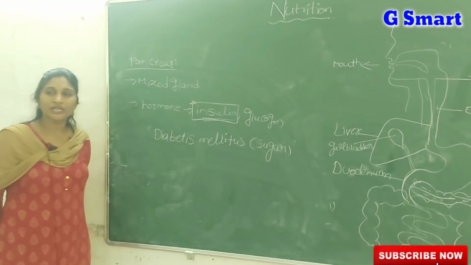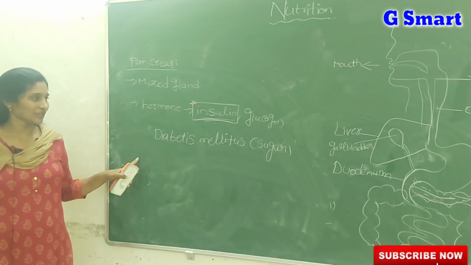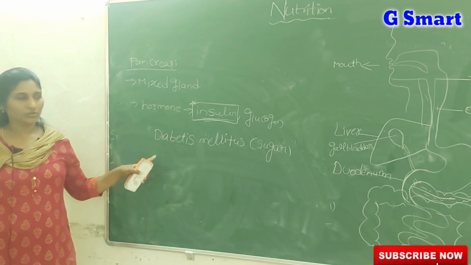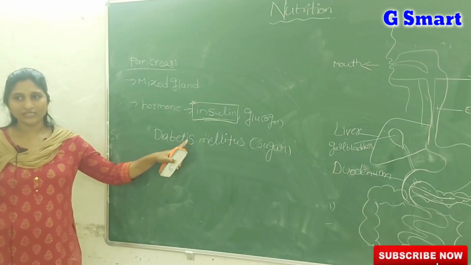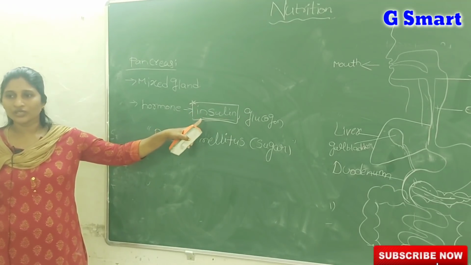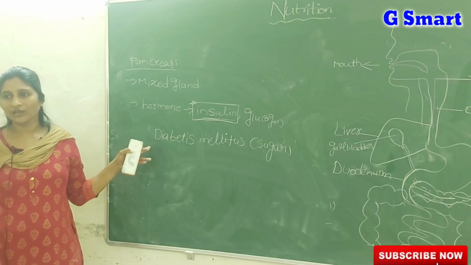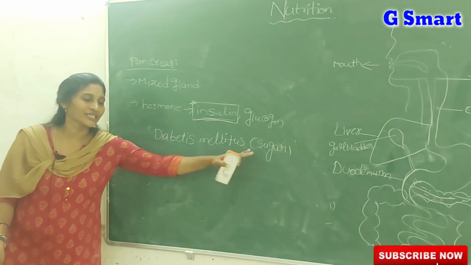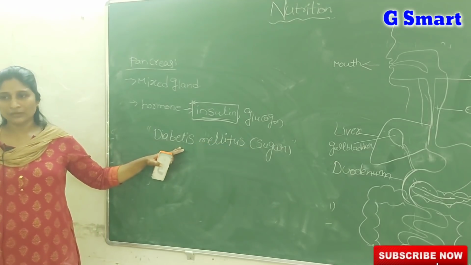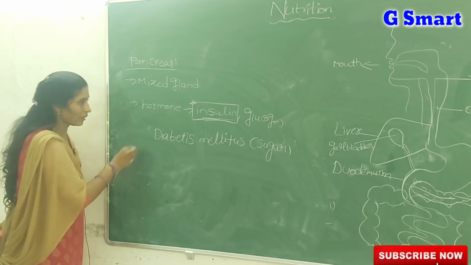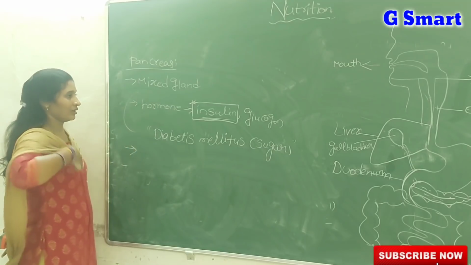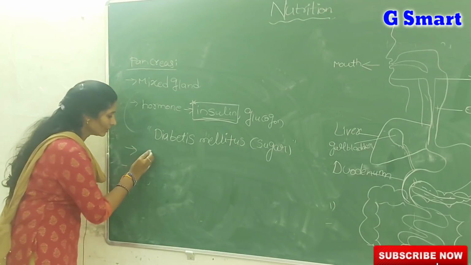So why does diabetes mellitus occur in patients? Because in those persons the insulin is not produced in sufficient quantity. That's why it leads to an increase in the sugar level of their blood. That condition we call sugar or diabetes mellitus. And coming to, actually this is not related to here.